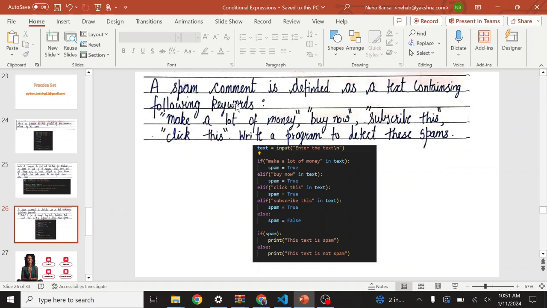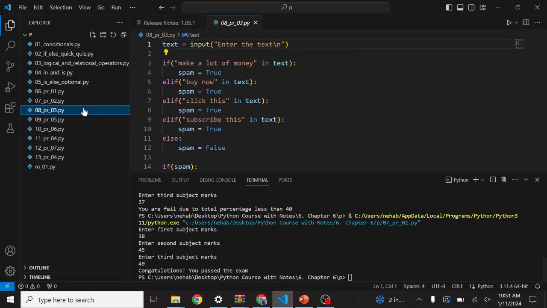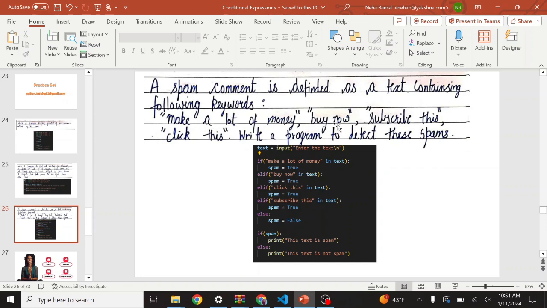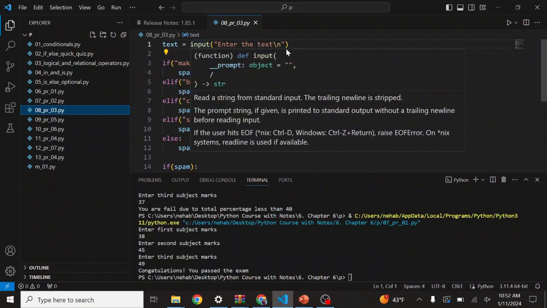The third question says that a spam comment is defined as a text containing the following keywords: make a lot of money, buy now, subscribe this, click this. Write a program to detect these spams. Okay, let's make this program. Again, we take text input. These are strings, so we don't have to convert them into an integer. So input: enter the text.